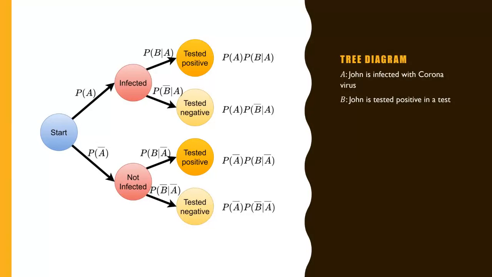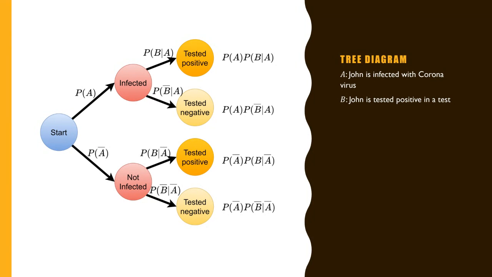First, let's draw a tree diagram. A is the event that John is infected with the virus. So there are only two possibilities: John is infected with coronavirus or he is not infected with coronavirus. And then there is another event B: John is tested positive in a test.